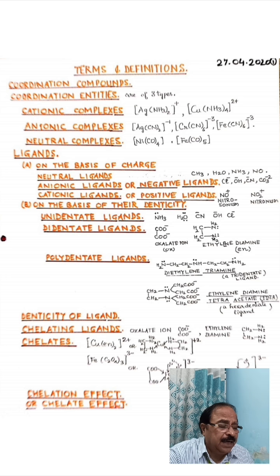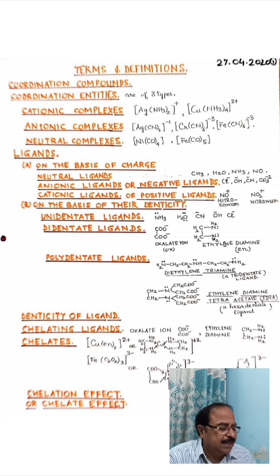Now, anionic entities or anionic complexes are those which carry a negative charge. There are three examples. Two cyanide ligands are bonded to a silver atom and the overall charge is -1.